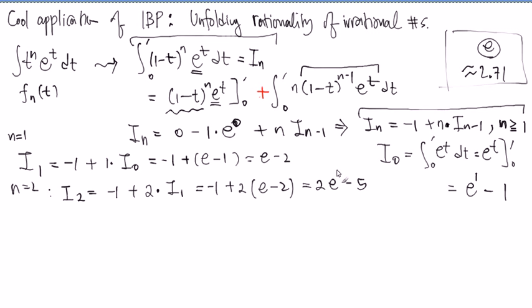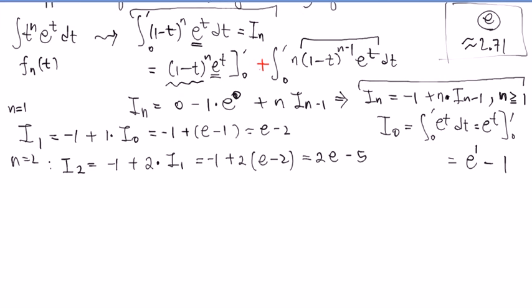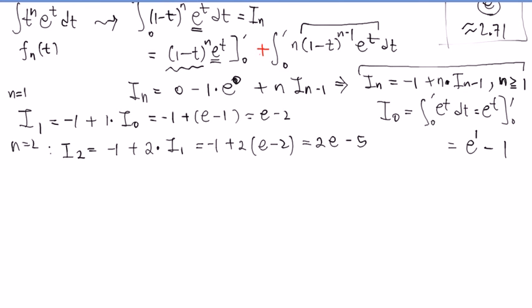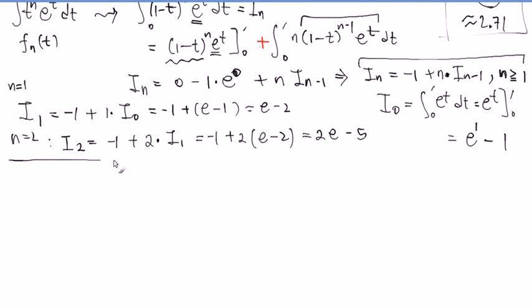If you keep simplifying, it's difficult to see what the pattern is. The best way to see the pattern is keeping the form exactly where it is, and you can do that. So here is the pattern. This is the part that you really need to understand. I_n.